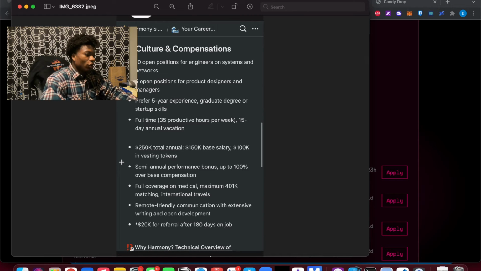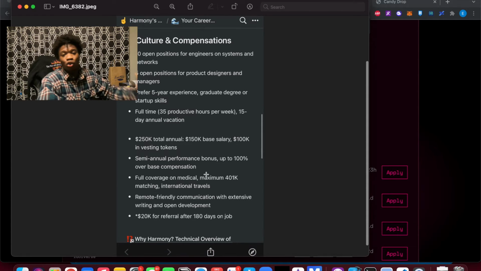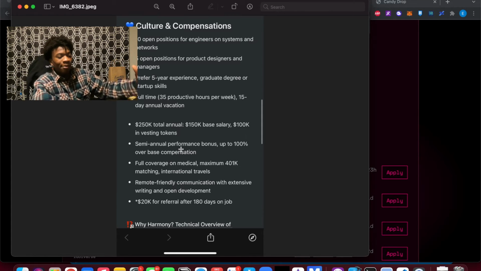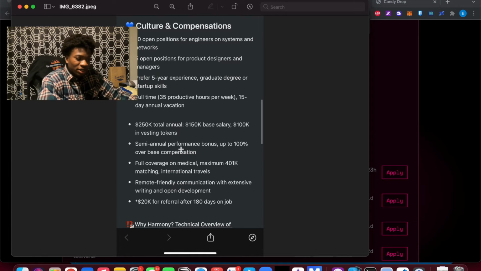Just to show you, they're looking for 5 years of experience, which I know is pretty high up. You know, a full-time gig, 250K total annual, 150K base salary, 100K in bonus for tokens. But then the interesting part becomes the semi-annual performance bonus up to 100% over base compensation. So you're able to earn every 6 months up to your entire salary. So you're able to earn an extra $300,000 a year with this compensation.